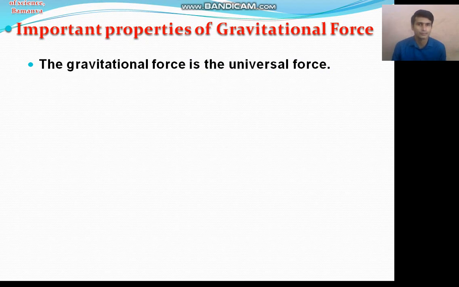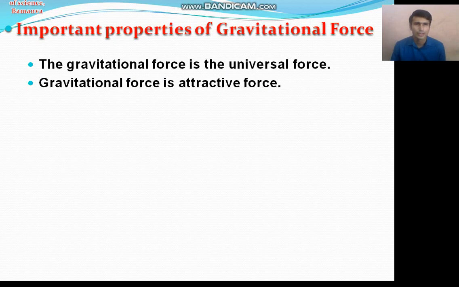Because the gravitational force is exerted on smaller particles like protons, neutrons, electrons, as well as on larger objects like stars, planets, all the things. We can say that the gravitational force is exerted on every object in the universe. So it is called the universal force. The gravitational force is an attractive force. The gravitational force between two objects is a mutual attractive force.